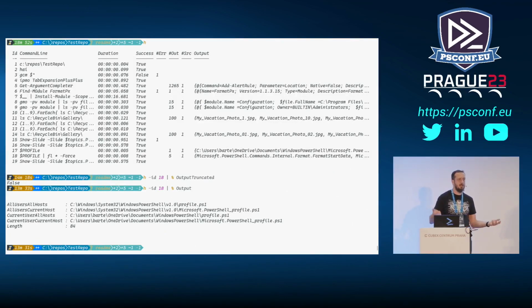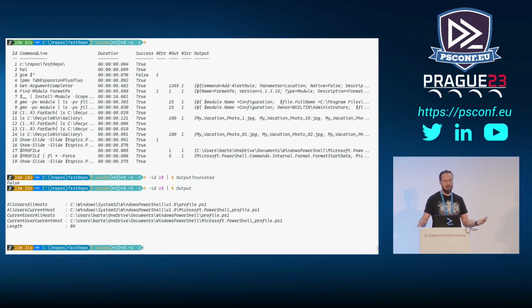So now I can do something with this previous command that I ran before, and I don't have to rerun it. I'm not sure how many of you found yourself in a situation where you run a command, it took like 10 minutes, and then you realize you didn't save the output variable. Yeah, right? You all love those moments when you realize, okay, wait, now I have to run it again and actually do something with the results. So yes, this will help.